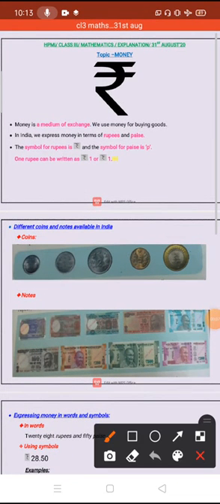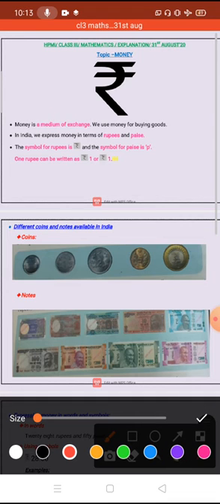Today we are going to start the new chapter, money. At first, we are going to learn what is money. Money is a medium of exchange. That means when we need to buy something, we need money.